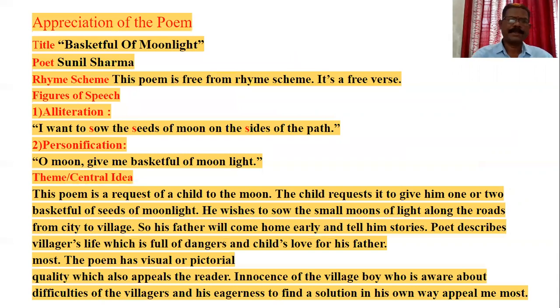Next, appreciation of the next poem. Title, Basket Full of Moonlight. Poet Sunil Sharma. Rhyme scheme. This poem is free from rhyme scheme. It is a free verse. Figure of speech, alliteration. I want to sow the seeds of moon on the sides of the path. Yes, the words are repeated. This is alliteration. Yes, the sound is used again and again.